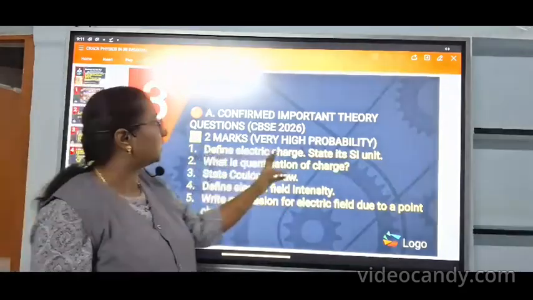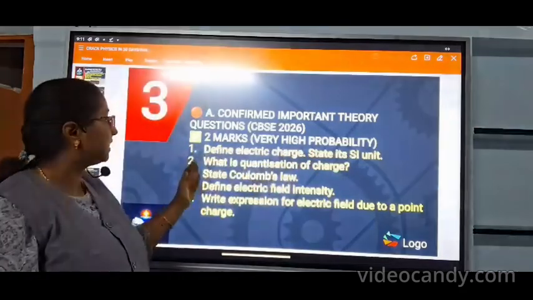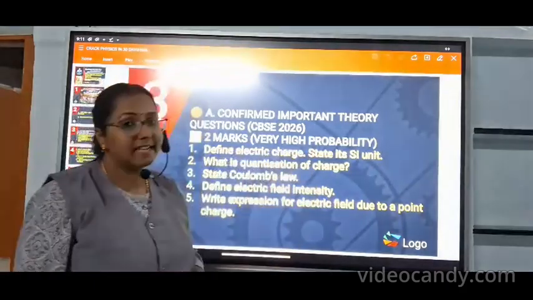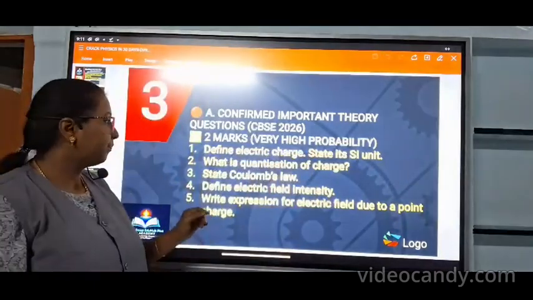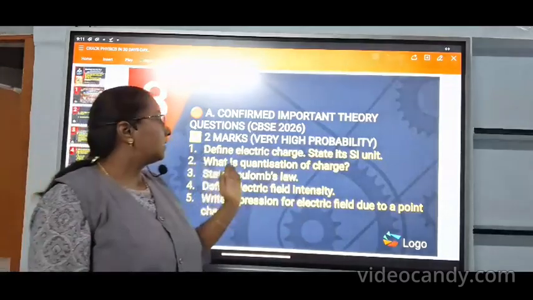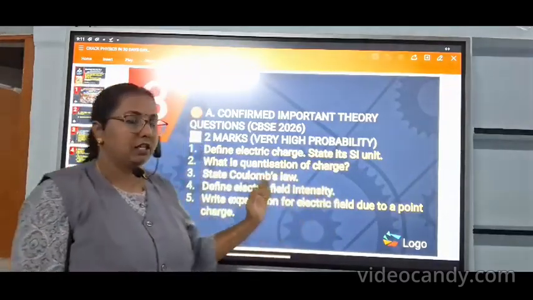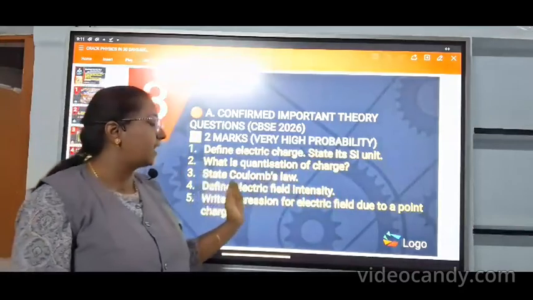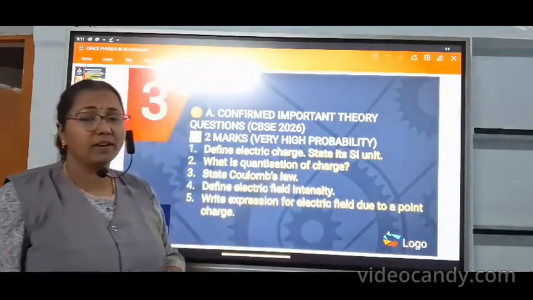So the 2 mark questions, very high probability questions: define electric charge and state its unit. The next question, what is quantization of charge? The third question, state Coulomb's law. So laws are very important.